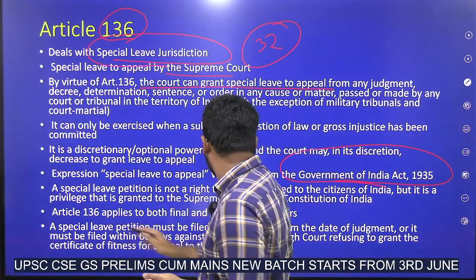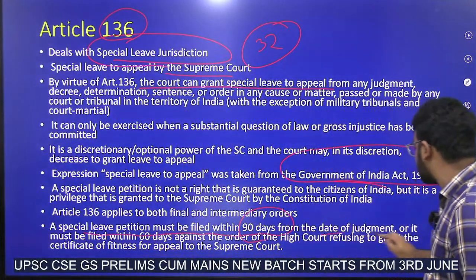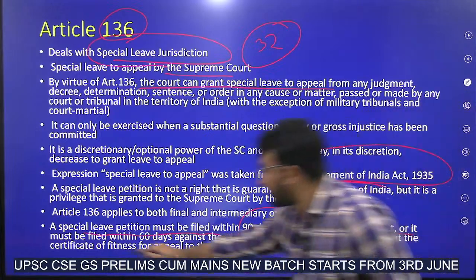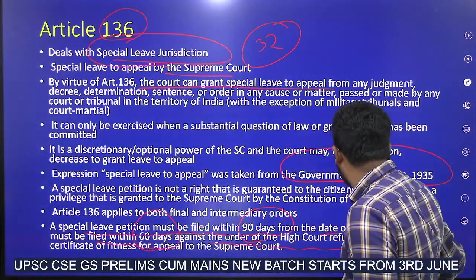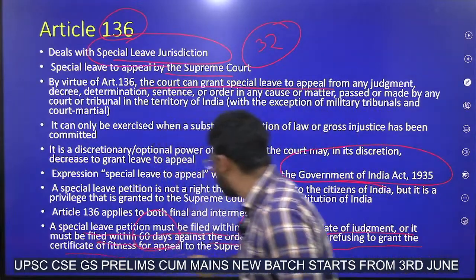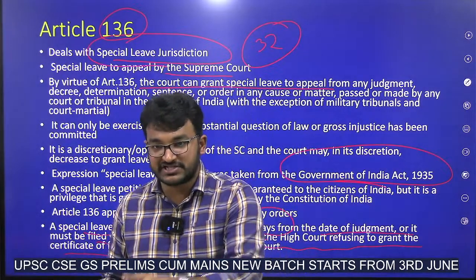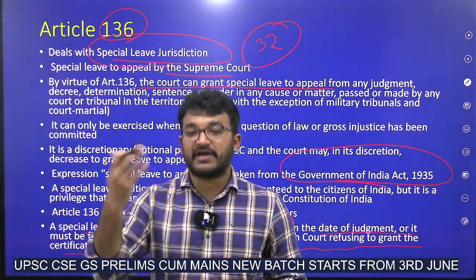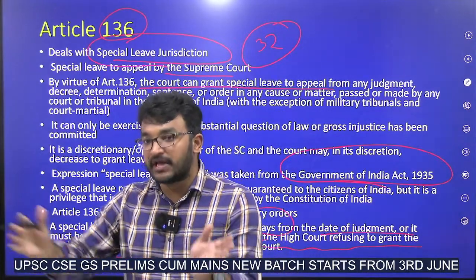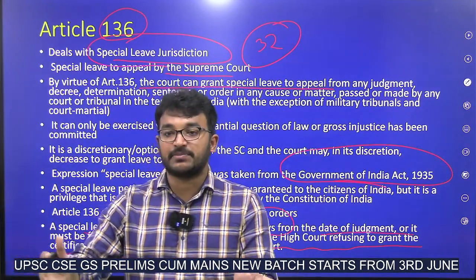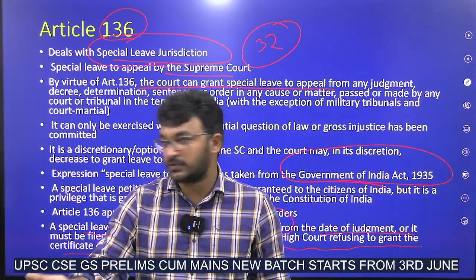And also there is a rule that a special leave petition must be filed within 90 days from the date of judgment, or within 60 days against the order of the High Court refusing to grant the certificate of fitness. So if the High Court gives a judgment today and we want to file a special leave petition with the Supreme Court, it must be done within 90 days. Before the completion of 90 days, we have to file the case with the Supreme Court.